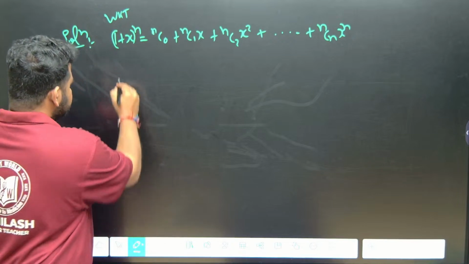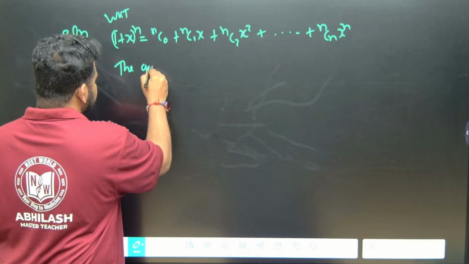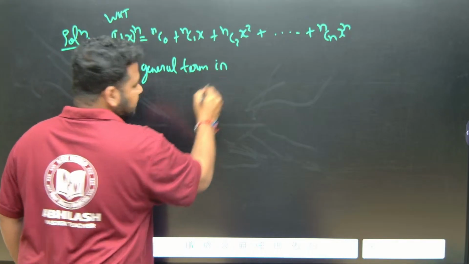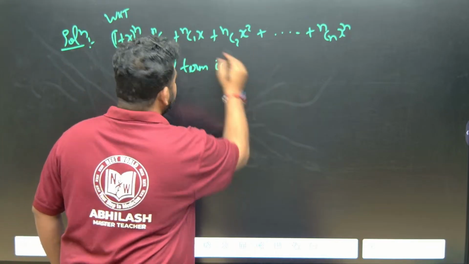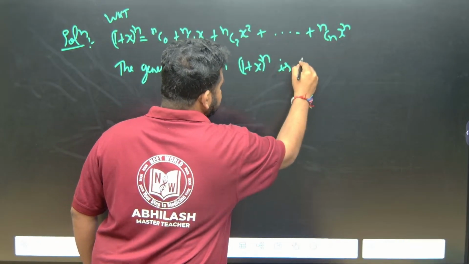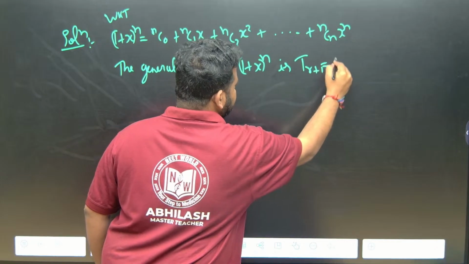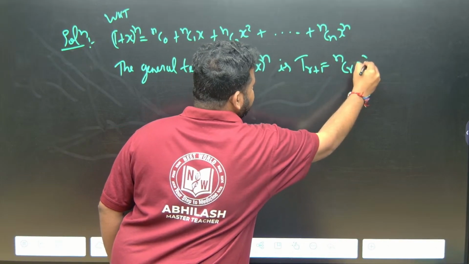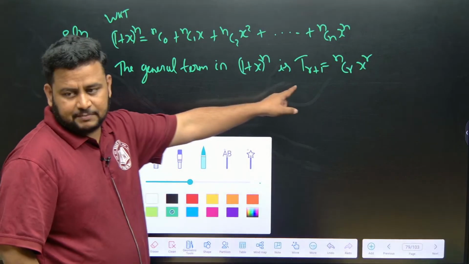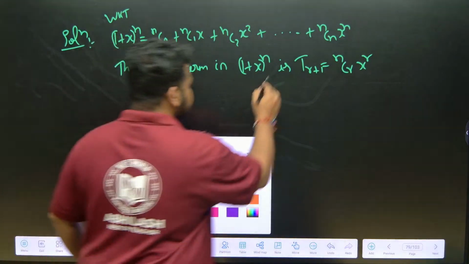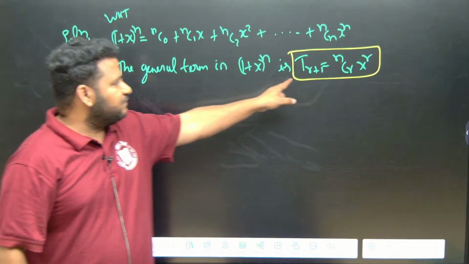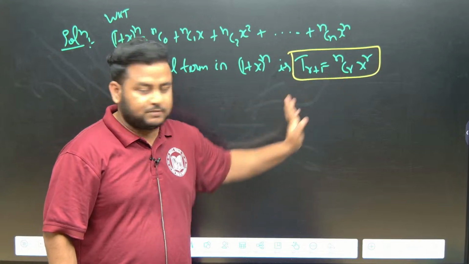So the general term in (1 plus x) to the power of n is given by T of r plus 1 is equal to nCr into x to the power of r. This is very important. I am talking about the general term. You have to make a note. The general term is nothing but T of r plus 1 is equal to nCr into x power r. You have to write it down.